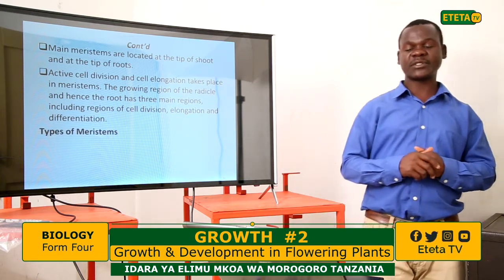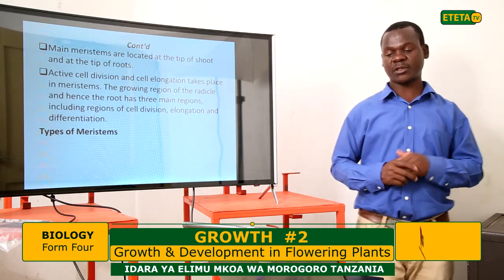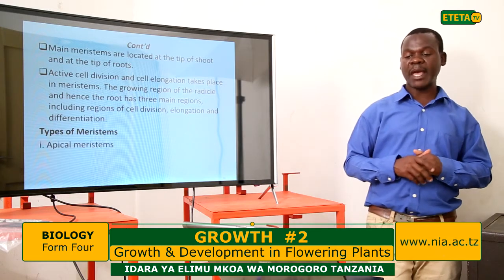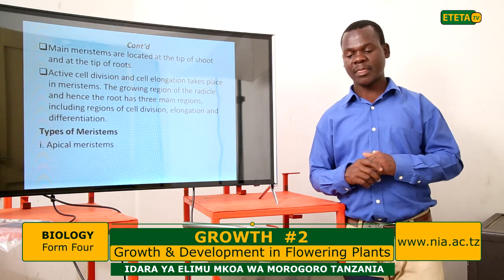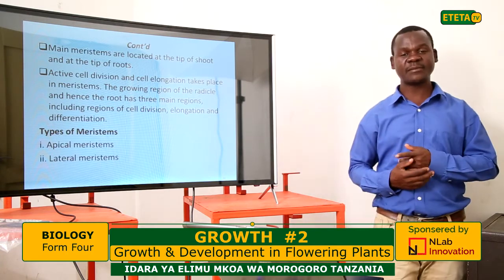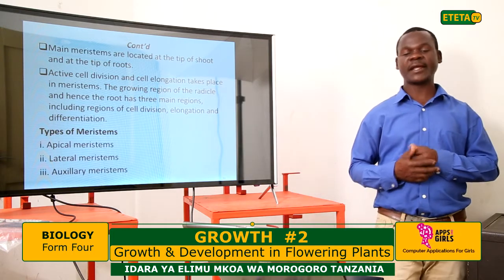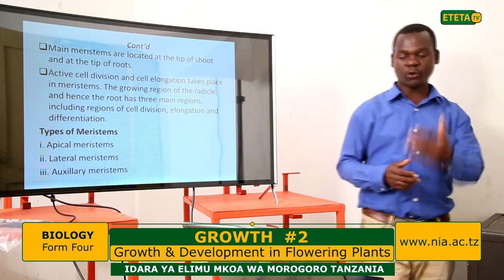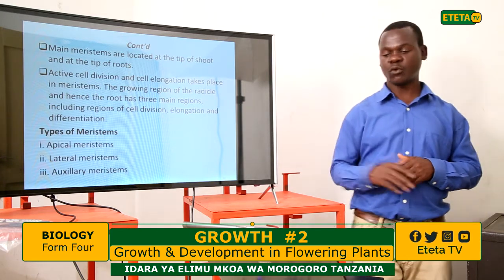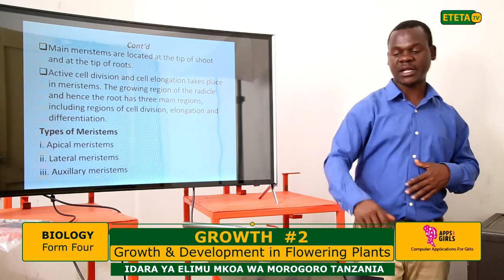Now these meristems, or these tissues, are divided into 3 types. We call them apical meristems, lateral meristems, and axillary meristems. Now our concern is to look at each type of meristem: what is the apical meristem, what is the lateral meristem, and what is the axillary meristem.